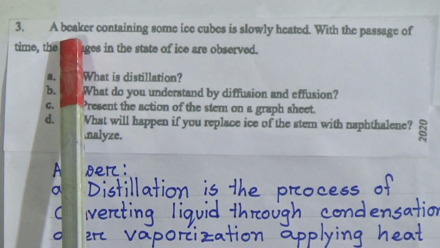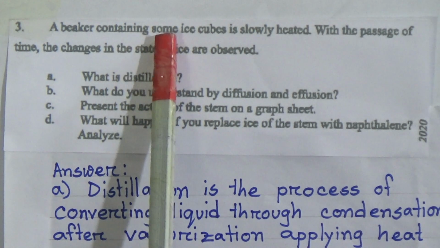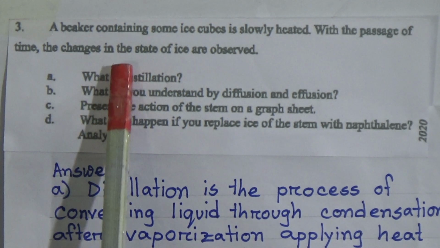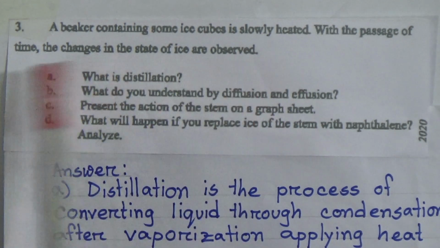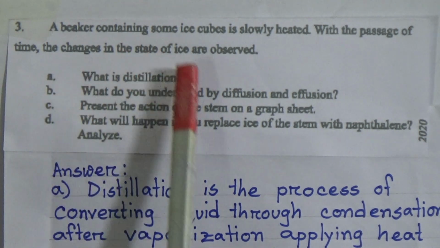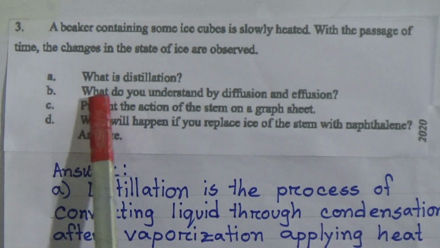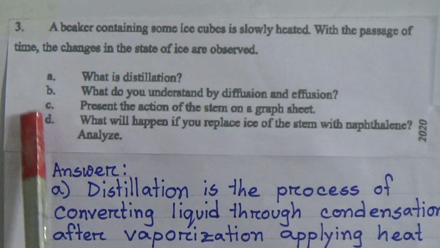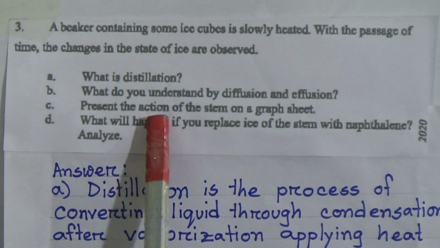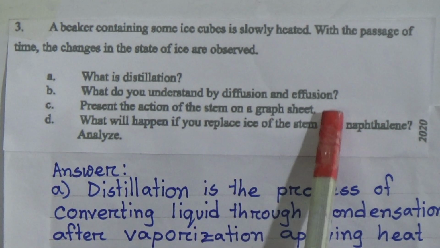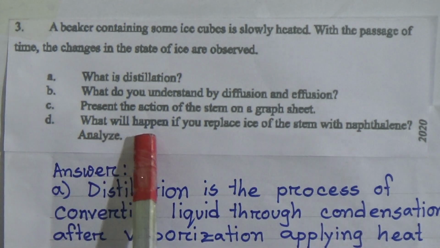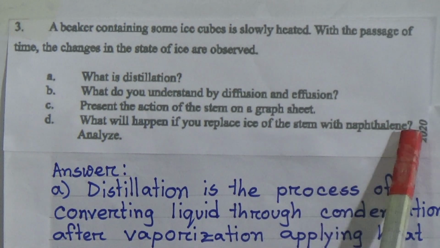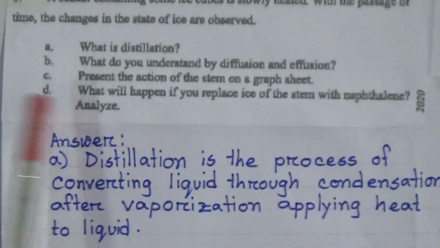The question is, a beaker containing some ice cubes is slowly heated. With the passage of time, the changes in the state of ice are observed. Question A is, what is distillation? Question B is, what do you understand by diffusion and effusion? And come to C. Present the action of the stem on a graph sheet. And the last question, what will happen if you replace the ice of the stem with naphthalene? Analyze. Come to the question answer.